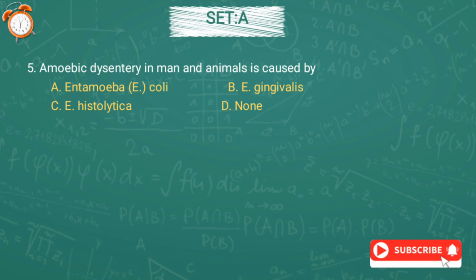Question number 5. Amoebic dysentery in man and human is caused by option A Entamoeba coli, option B Entamoeba gingivalis, option C Entamoeba histolytica, or option D none. And the correct answer is option C, Entamoeba histolytica.